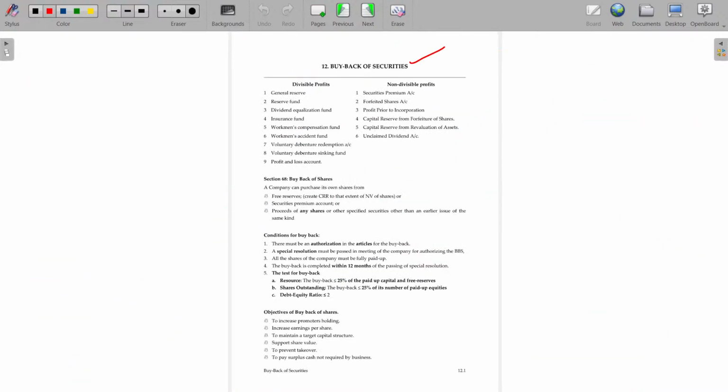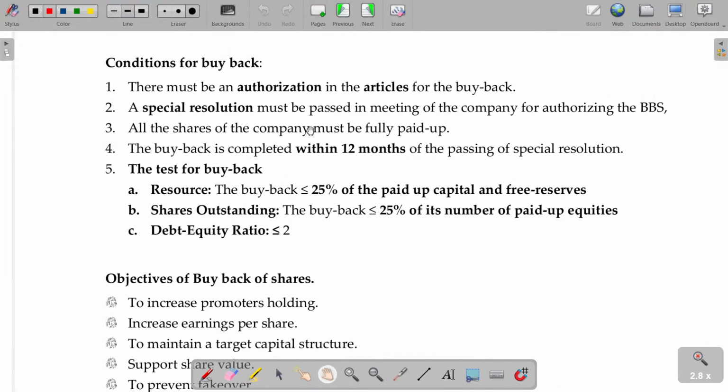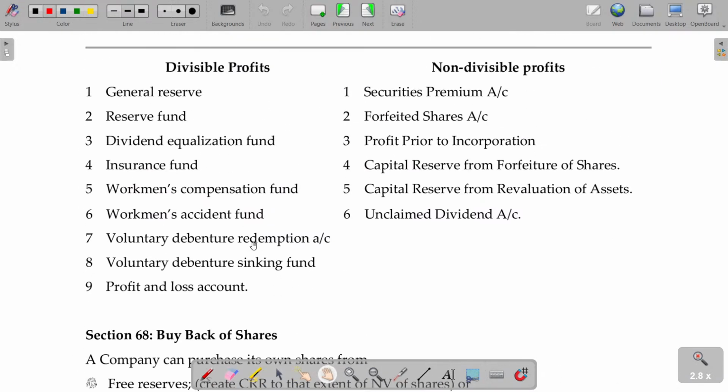Now, let's see what are called free reserves. Reserves are profit available for dividend distribution freely, called free reserves only. This will be named as CRR on redemption or buyback of shares, redemption of preference shares as well as buyback of shares. Like general reserve, reserve fund, dividend equalization reserve meant for the distribution of dividend only, profit and loss account, any voluntary amount you created, all these are examples of dividend divisible profit. Securities premium is not divisible profit.